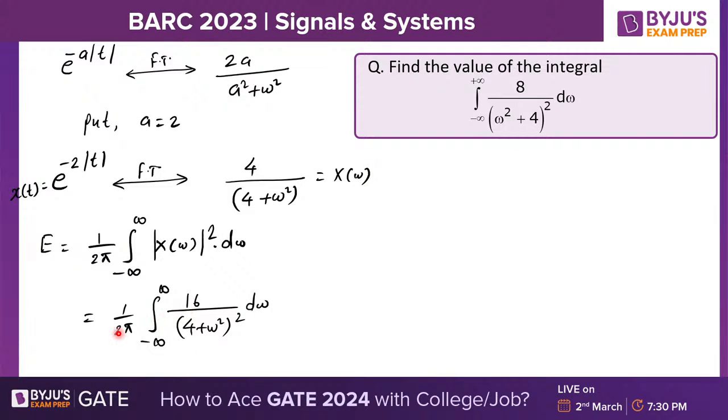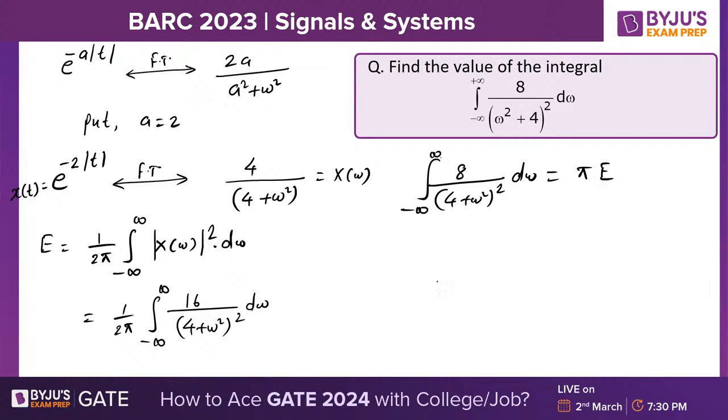Now if you divide it by 2, then 16 by 2 will be 8. The denominator is 4 plus omega square whole square d omega, and pi is remaining on this side. So pi times E will be the answer.